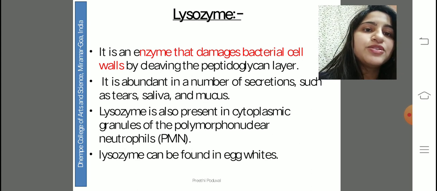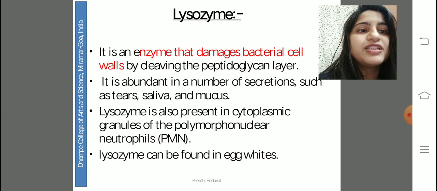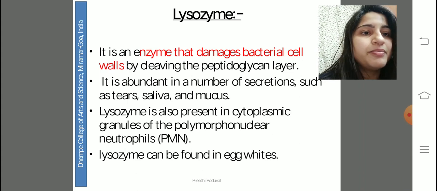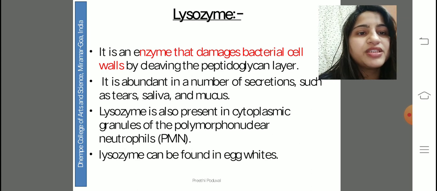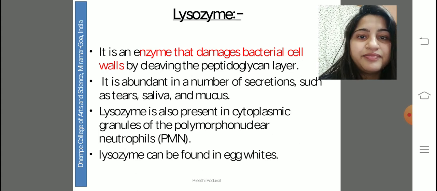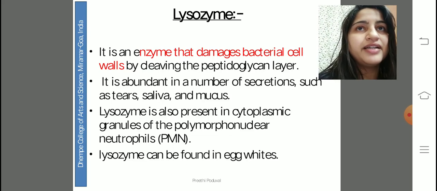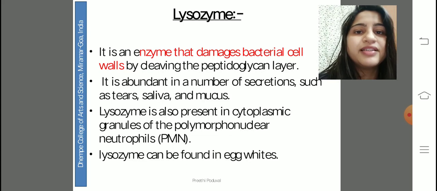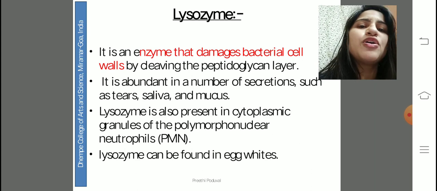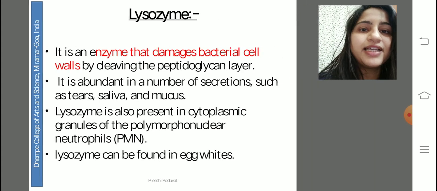Now lysozymes are the enzymes that damages bacterial cell wall and cleaves the peptidoglycan layer of the bacteria. It's abundant in secretions such as tears, saliva, and mucus. Okay, they are present in the polymorphonuclear granules, which are called as PMN. Okay, they can also be found in egg whites, and many of the scientists have isolated these from the egg whites, and the most common is tears. Okay, that's the pure natural form of obtaining lysozymes.